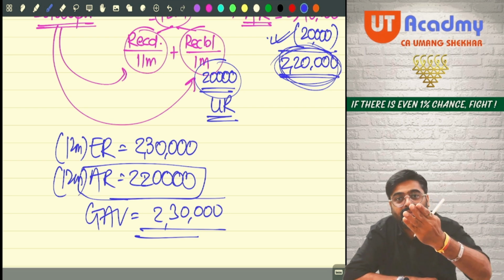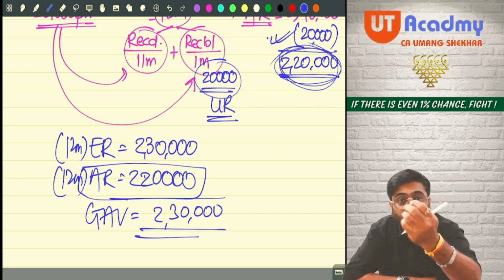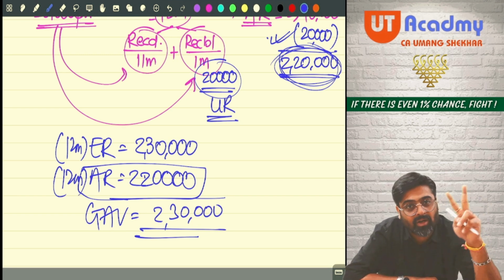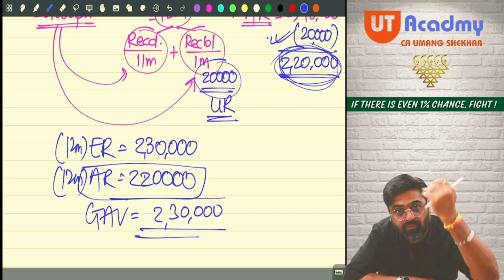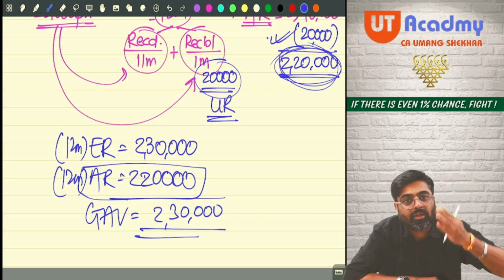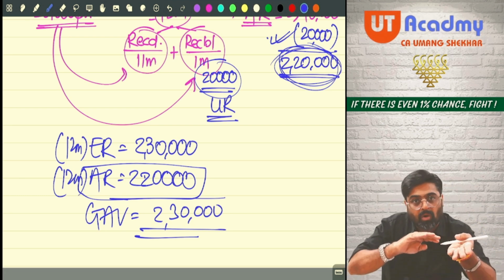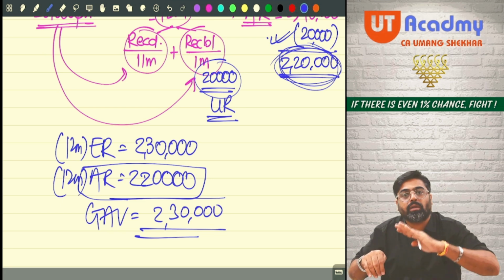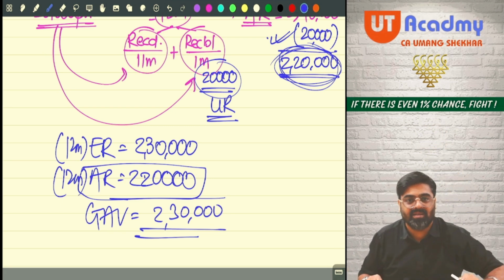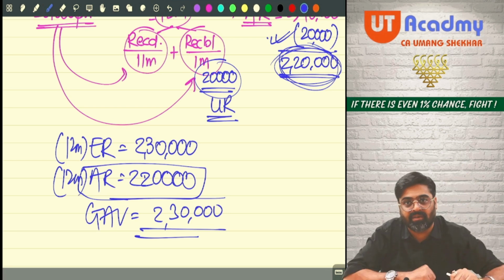Understood? What if expected rent was 2 lakh 40? This would have been 2 lakh 40. That entire 20,000 benefit is gone. Even after reducing from actual rent, you are not getting any benefit. So what is the point of reducing that? After reducing that, my actual rent amount falls below what? The expected rent. And as a result of that, that expected rent only is taken as my GAV.